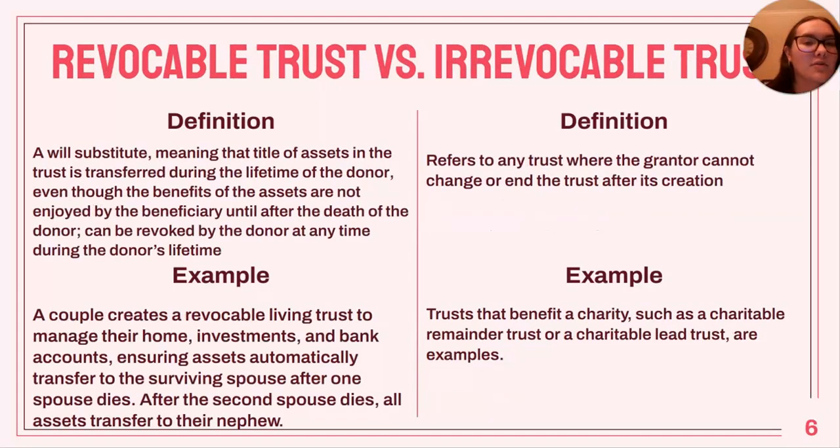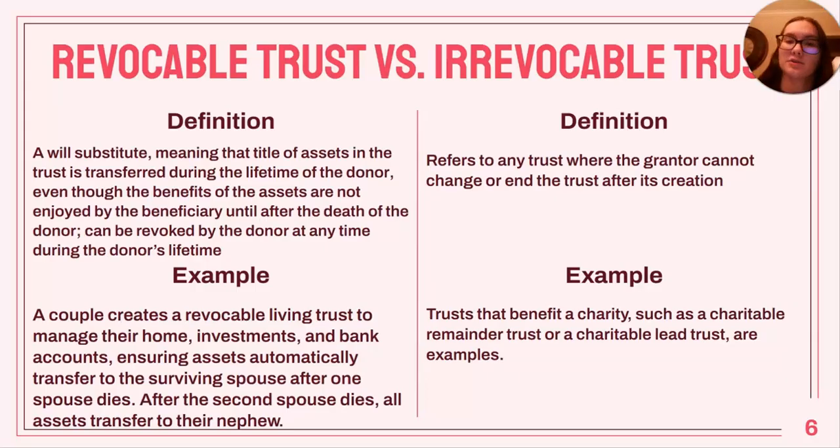A revocable trust is a will substitute, meaning that title of assets in the trust is transferred during the lifetime of the donor, even though the benefits of the assets are not enjoyed by the beneficiary until after the death of the donor. It can be revoked by the donor at any time during their lifetime. An example would be a couple creates a revocable living trust to manage their home, investments, and bank accounts, ensuring assets automatically transfer to the surviving spouse after one spouse dies. After the second spouse dies, all assets transfer to their nephew.